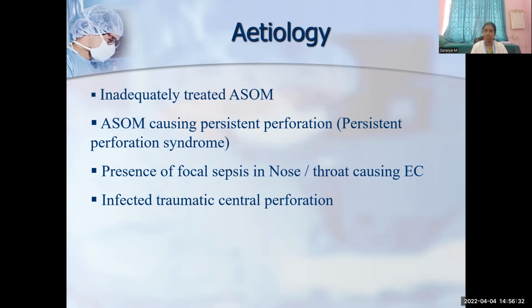And ascending infections of the eustachian tube, mainly the eustachian tube opens into the nasopharynx, and any infections of the nose and nasopharynx can also lead to the infection of the middle ear cleft. The common nasal infections in children are adenoiditis, adenotonsillitis, etc. And in case of adults, it can be because of deviated nasal septum with acute rhinosinusitis and also allergic rhinosinusitis. And then the third cause can be the traumatic central perforation. If infected secondarily, it can also lead to chronic suppurative otitis media.